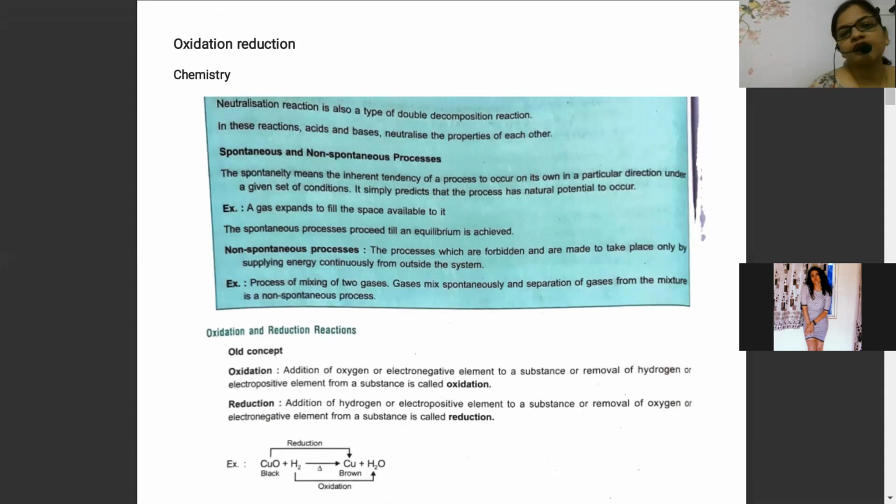First, you know what is neutralization reaction? Neutralization reaction is that reaction where strong acid and strong base react to produce salt and water. Now today we are going to understand that neutralization reaction is actually a double displacement, a double decomposition reaction. The perfect word used for neutralization reaction is double decomposition reaction. What exactly is a neutralization reaction?